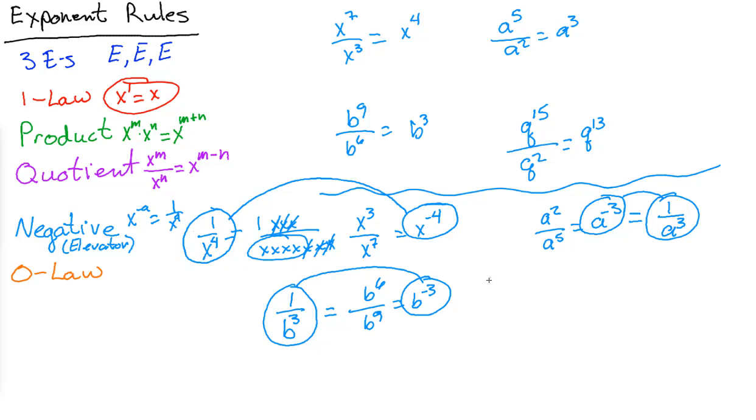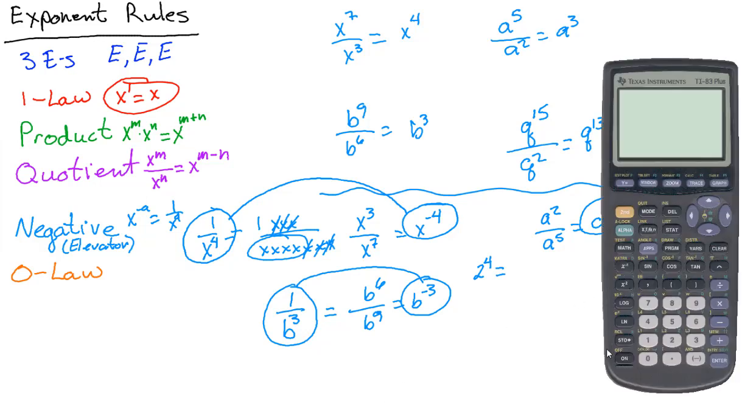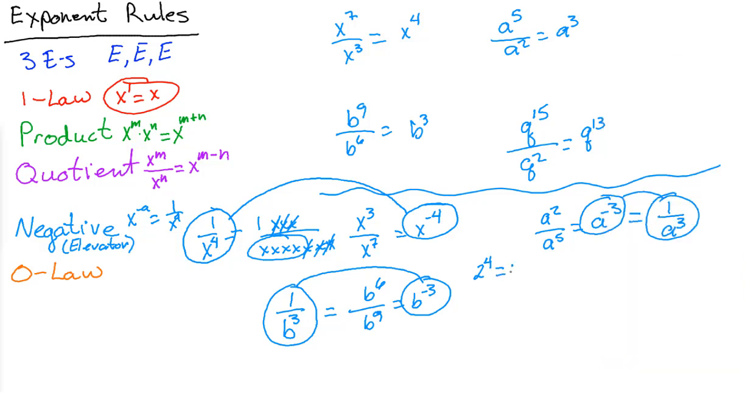Let's go through a couple of examples with numbers and show you how this works. If I punch in 2 to the 4th on a calculator, we just did that, and let's punch it in one more time, make sure we have it here. 2 to the 4th power is 16. Now if I write 2 to the negative 4th power, that's got to be, according to this rule, 1 over 2 to the 4th power. Elevator rule, you flip it. And so it better be 1 over 16. You're like, really? I don't know if that's true.